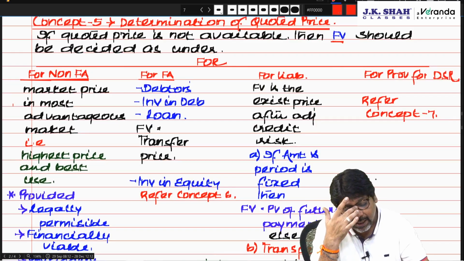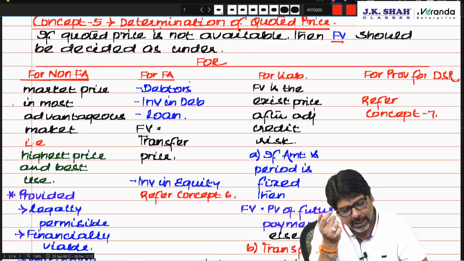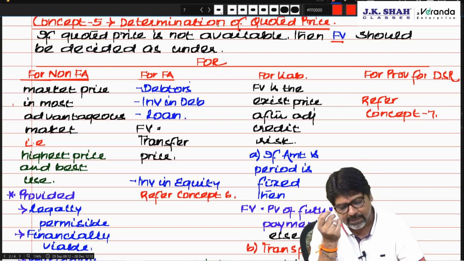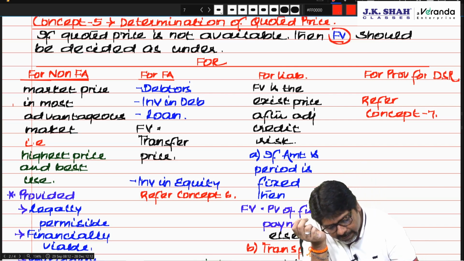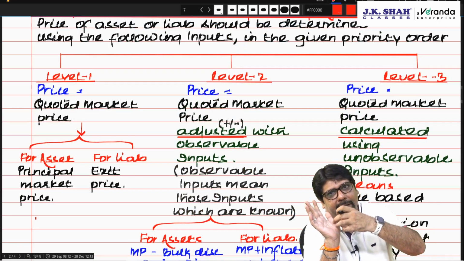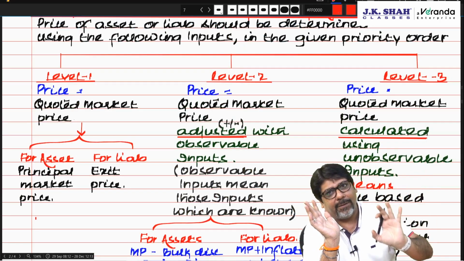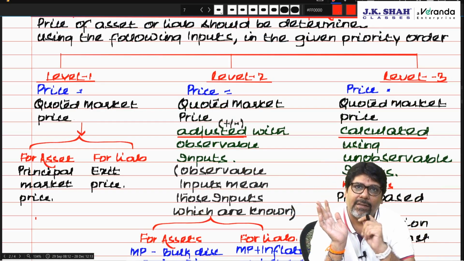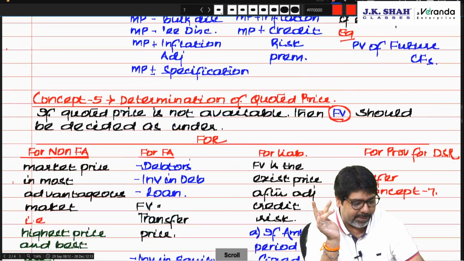Correct? A related party discount. Determination of quoted price. If quoted price is not given, then fair value. If quoted price is given, then life is settled. So you first find out the quoted price, then you can find out the fair value. So quoted price minus the transaction cost. But if quoted price is not there, you cannot find out the fair value. Then what will you do?